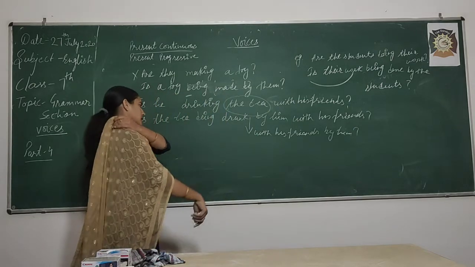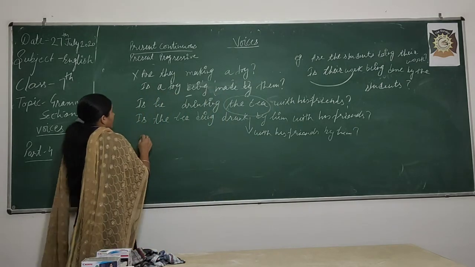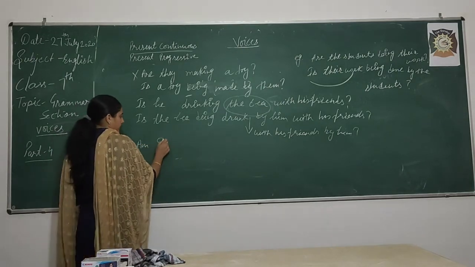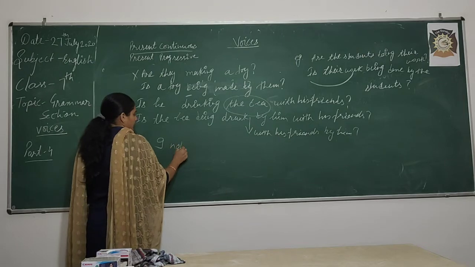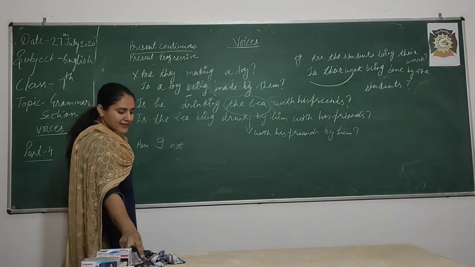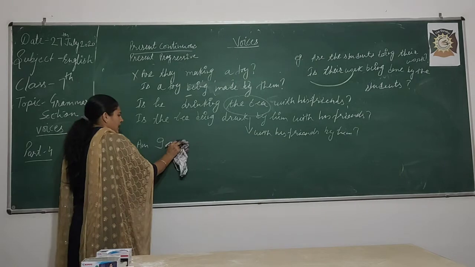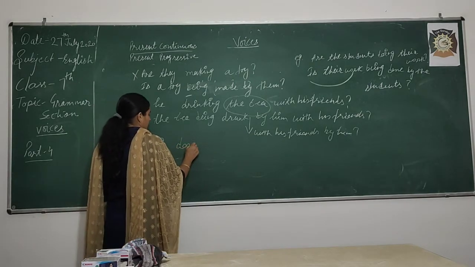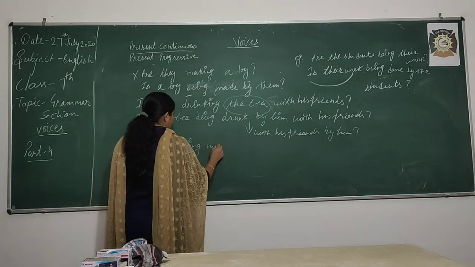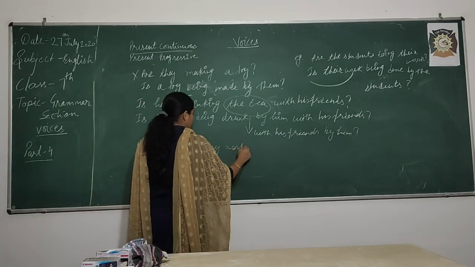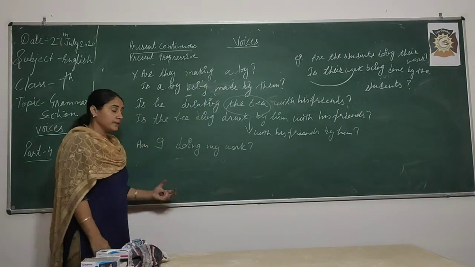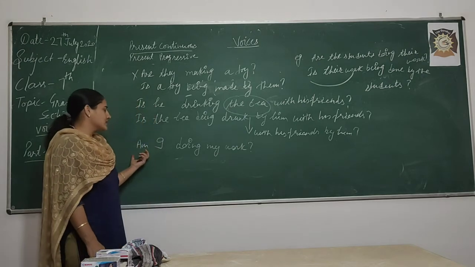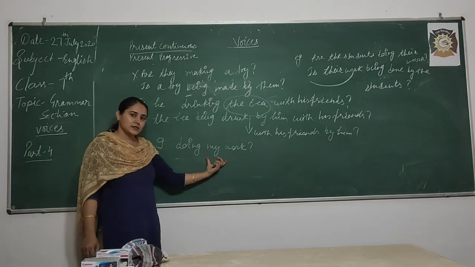Okay. One more example we can take. Am I doing my work? Okay. Am is used according to I. So, what is the object?